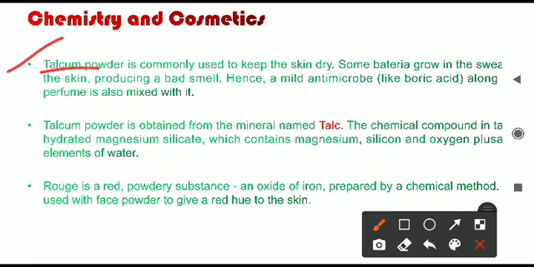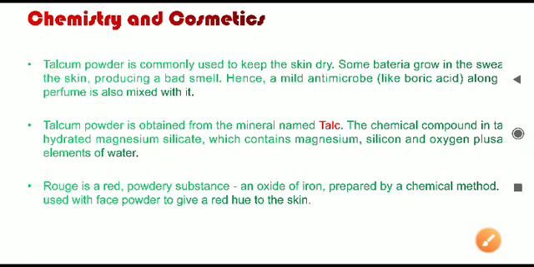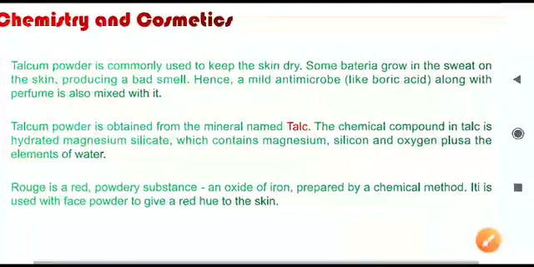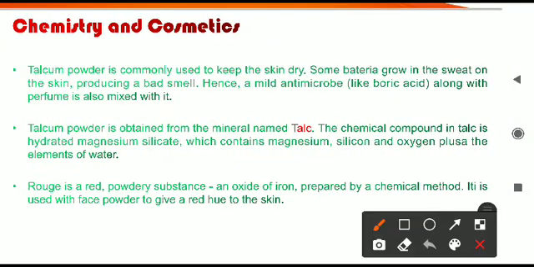The second thing regarding cosmetics is the talcum powder. Talcum powder is also used as a cosmetic and it will keep the skin dry. When a person is sweating, especially in the summer season, due to the sweat the bacteria grow on that part of the skin, and it will produce a bad smell. A foul smell comes when the sweat is there. After some time the person feels that bad smell. The smell is not in the sweat; the smell is because of the bacteria growing because of the sweat. So we have to avoid the growth of that bacteria.